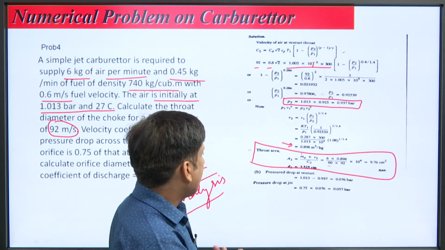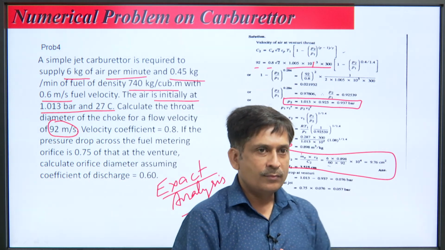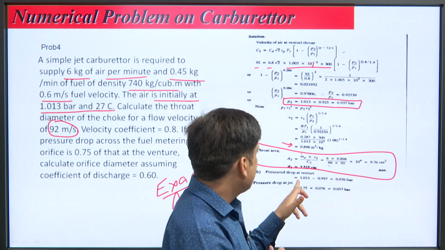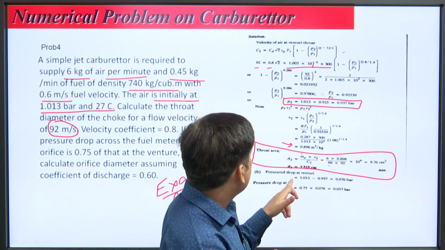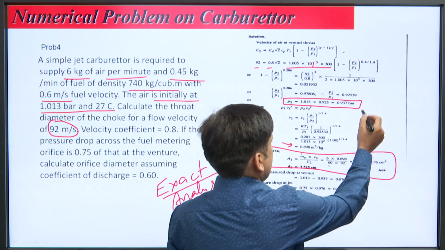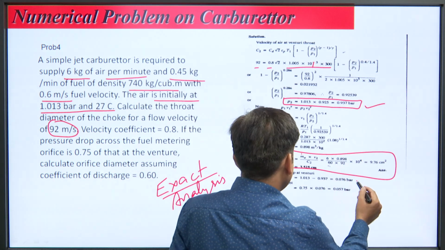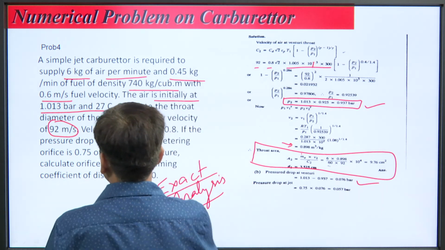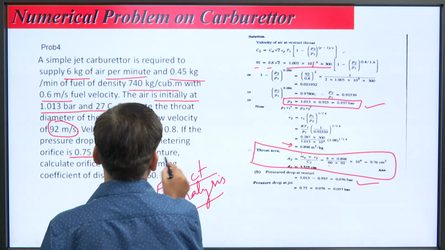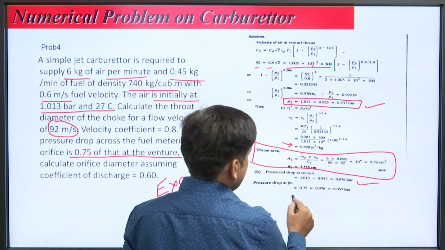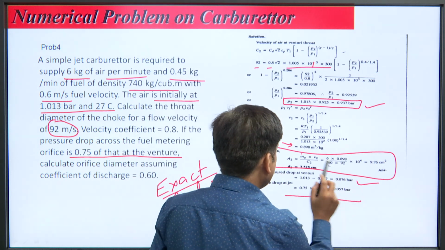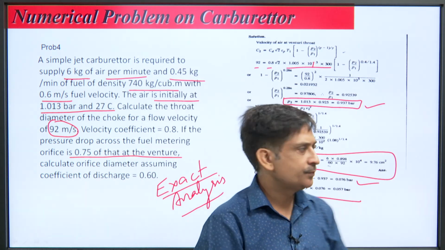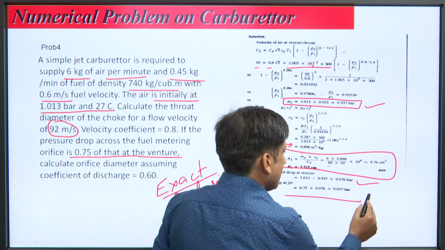Now, the pressure drop at the venturi is evaluated as P1 minus P2, where P1 is atmospheric pressure and P2 is evaluated from here. And because this factor is given, the pressure drop at the jet is equal to 0.75 into the pressure drop at the venturi. So, it comes out the answer.